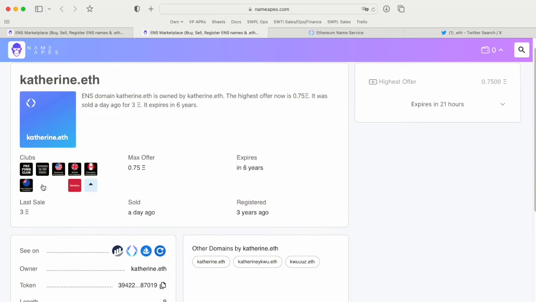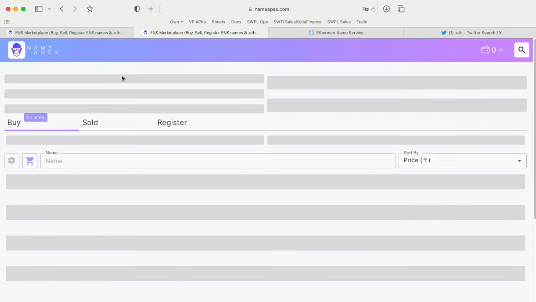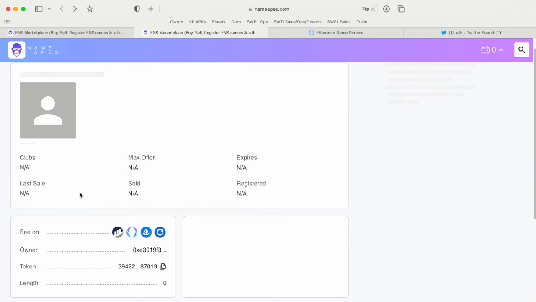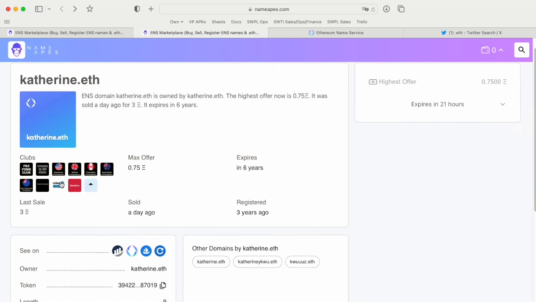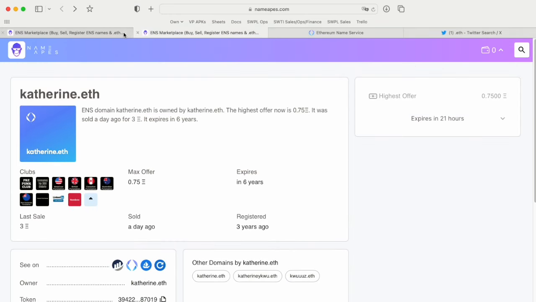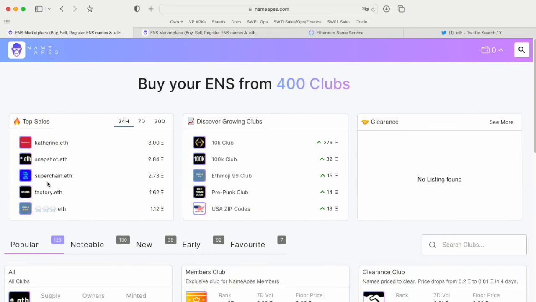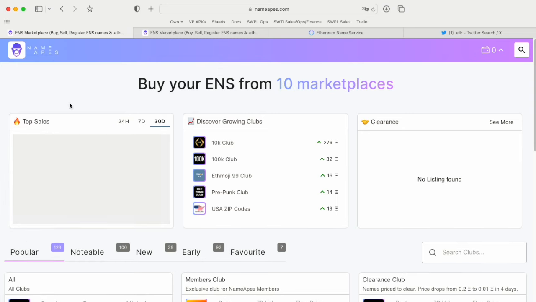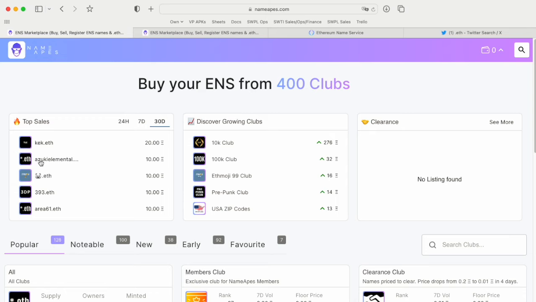If you look at Catherine, it's actually a very popular name. You can see it's part of the American First Names club. It's part of many different country names, Spanish names as well, and that's probably what makes it valuable. From time to time you also have brands buying their names for a ton of ETH, like someone who probably speculated on Azuki Elementus.